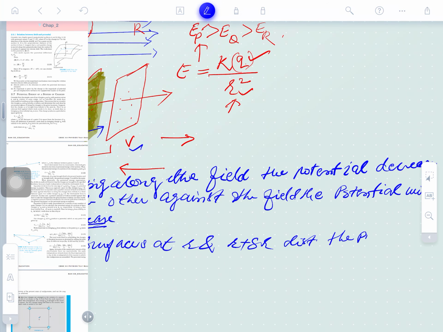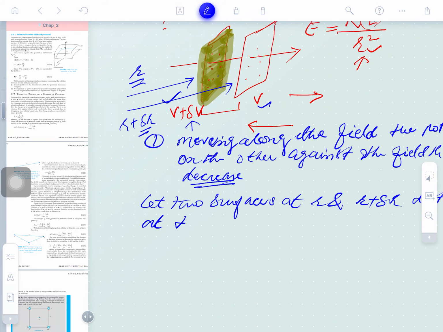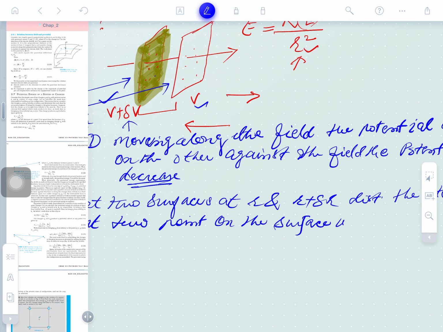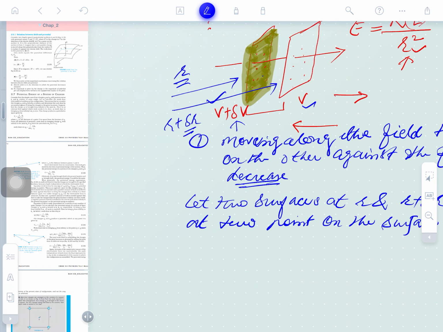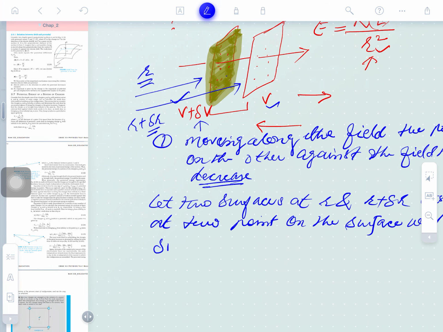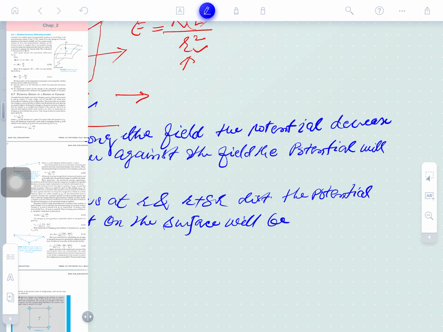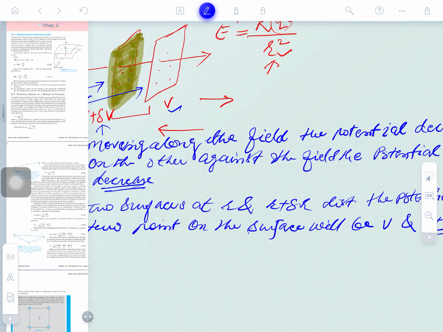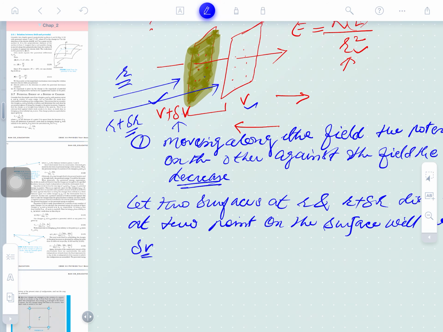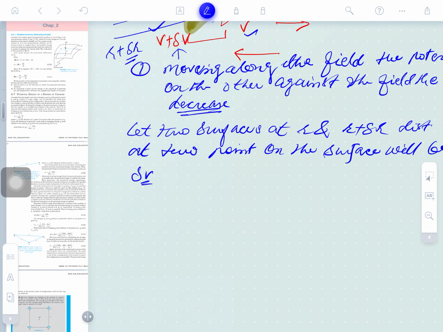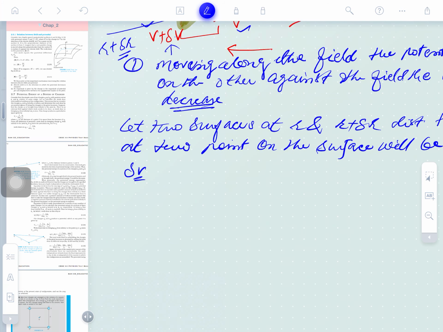Okay, the potential at two points on the surface will be, what will be that place? R plus del R. So here it's a del V, clear? What will be the potential here? V and V plus del V. Just you understand this. Okay guys, where will be the position vector? Obviously its position vector is R and the second position vector will be R plus del R. Okay, so we just want to find out how much work is to be done.